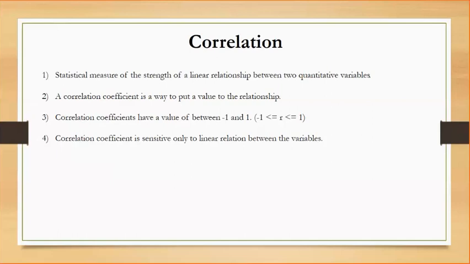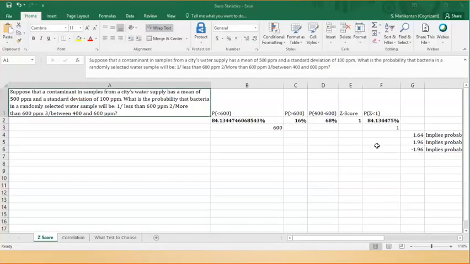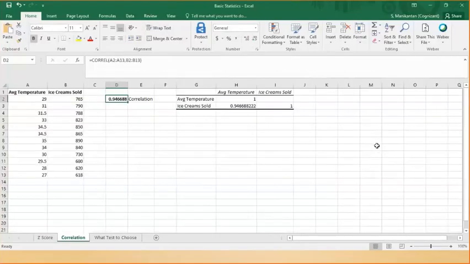Create a scatter plot of two numeric variables. This is how it will look: positively correlated, negatively correlated, no correlation. We'll look at an example and see how correlation is calculated. This is the data for 12 days of temperature and ice cream sales, and I want to determine the extent to which the two variables are linearly related.